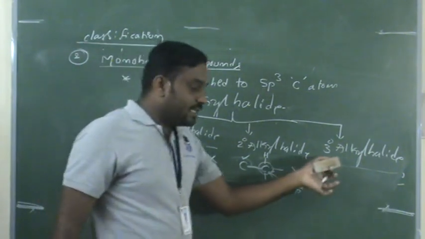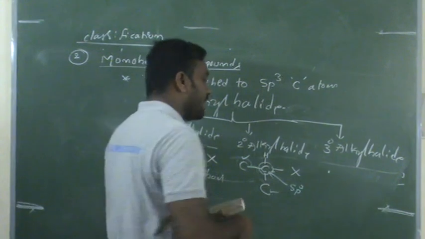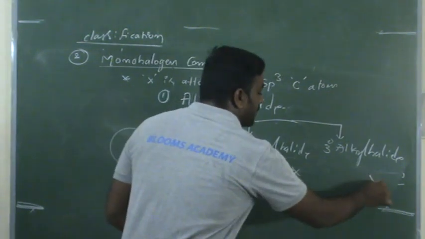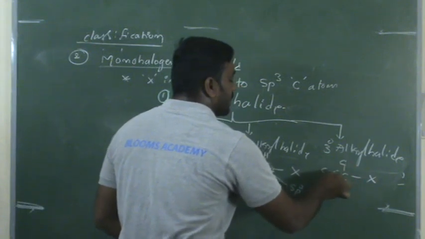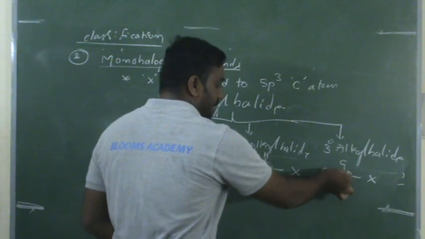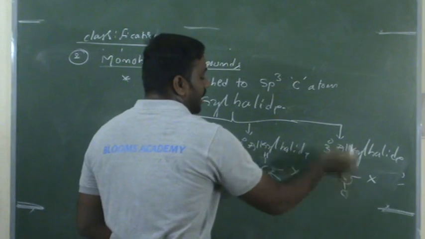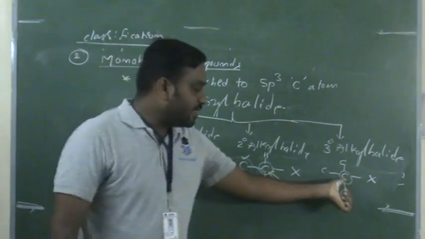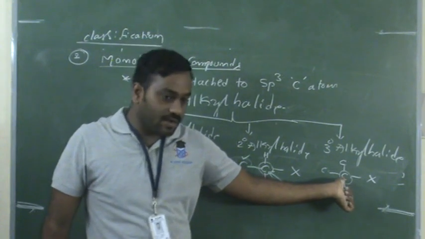I think for tertiary alkyl halide, you can answer now. What is the tertiary alkyl halide? The carbon to which the halogen atom is attached should be attached with 3 carbon atoms directly. Now this carbon atom belongs to tertiary carbon.